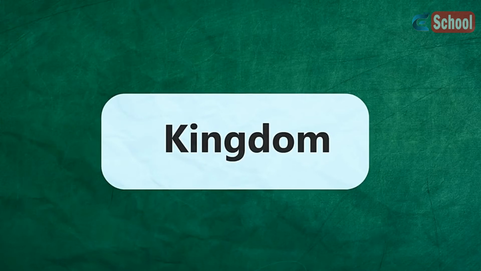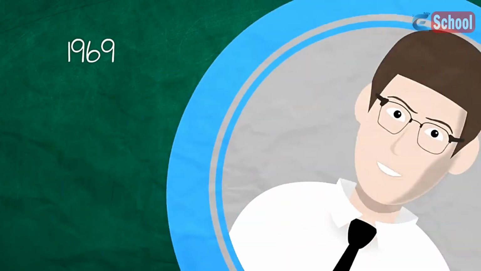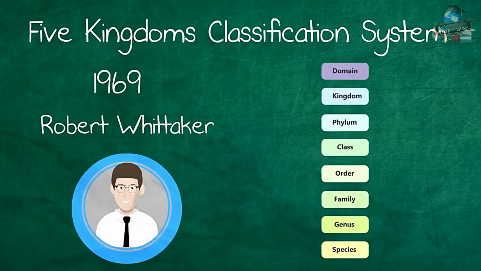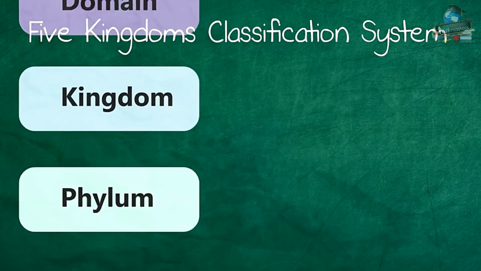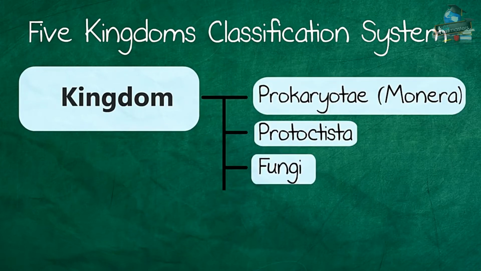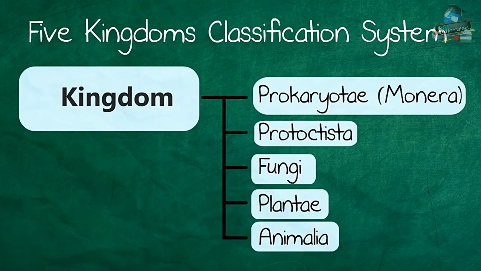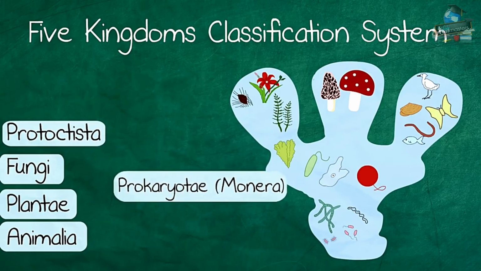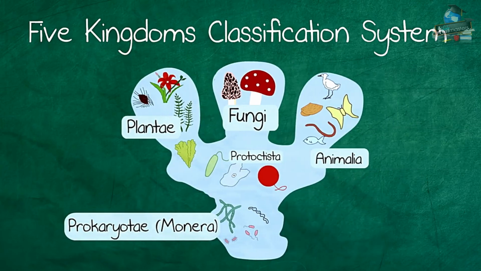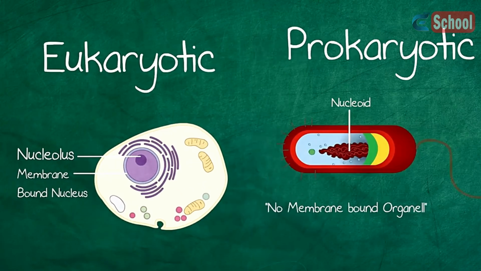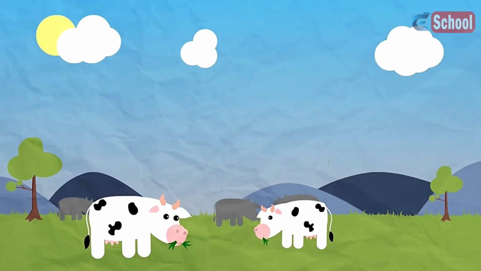So now looking at how kingdoms are broken down. In 1969, an American plant ecologist called Robert Whittaker introduced a 5 kingdoms classification system with the following 5 kingdoms: Prokaryota, protoctists, fungi, plantae, and animalia, which was mainly based upon differences in nutrition. Each kingdom has characteristic features so that an organism can easily be assigned to one of the kingdoms. These characteristics are based on cell walls, whether they are eukaryotic or prokaryotic, and on the way they get nutrition.